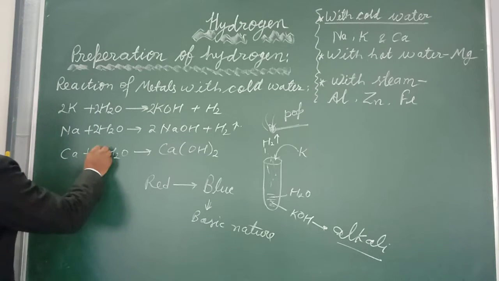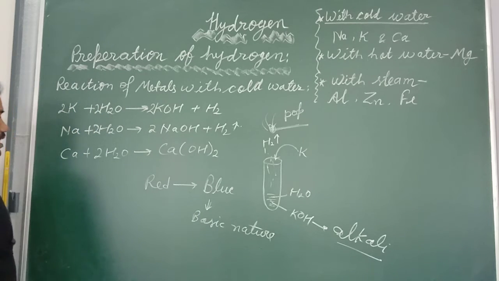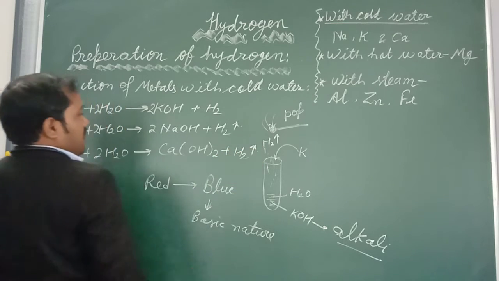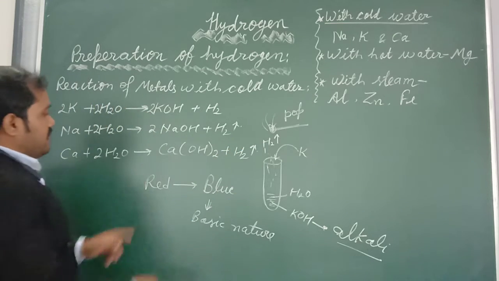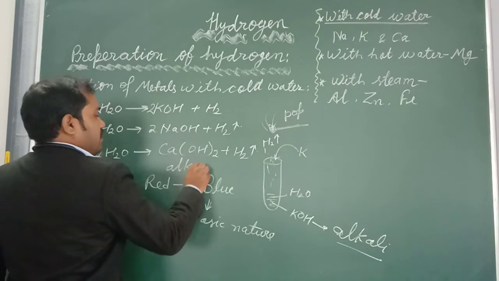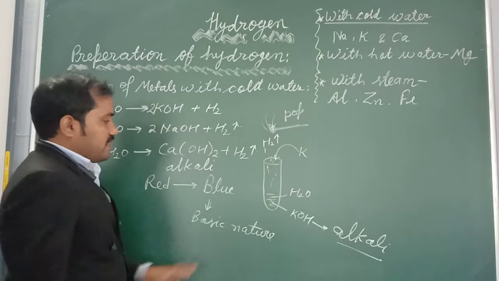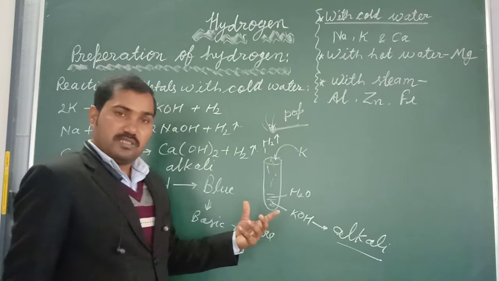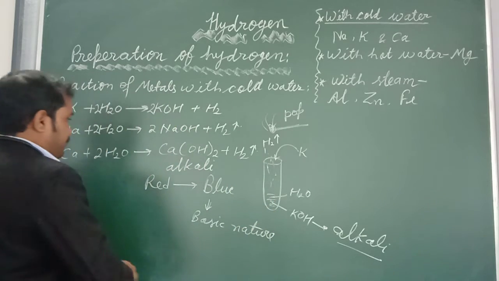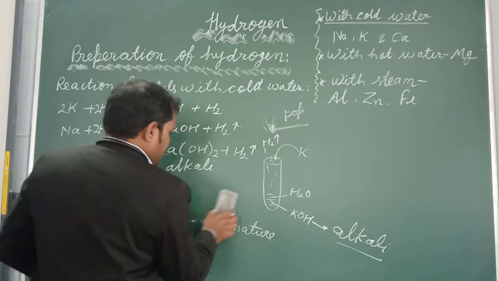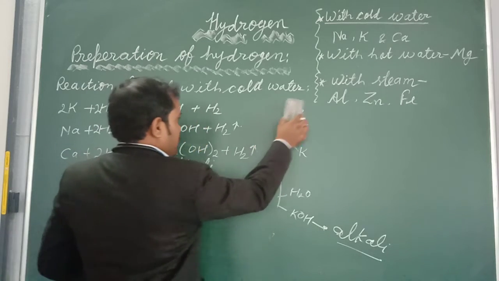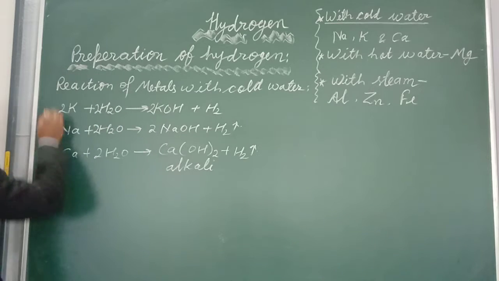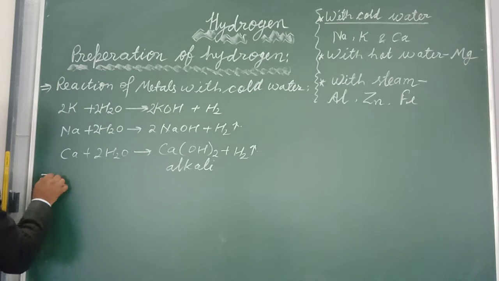Now please write the balanced reaction, my dear. So how will you write? This is 2, 2 twos are 4 hydrogen. Now these are all alkali, so all will give the same result with red litmus paper. Is this clear? This is the first method.